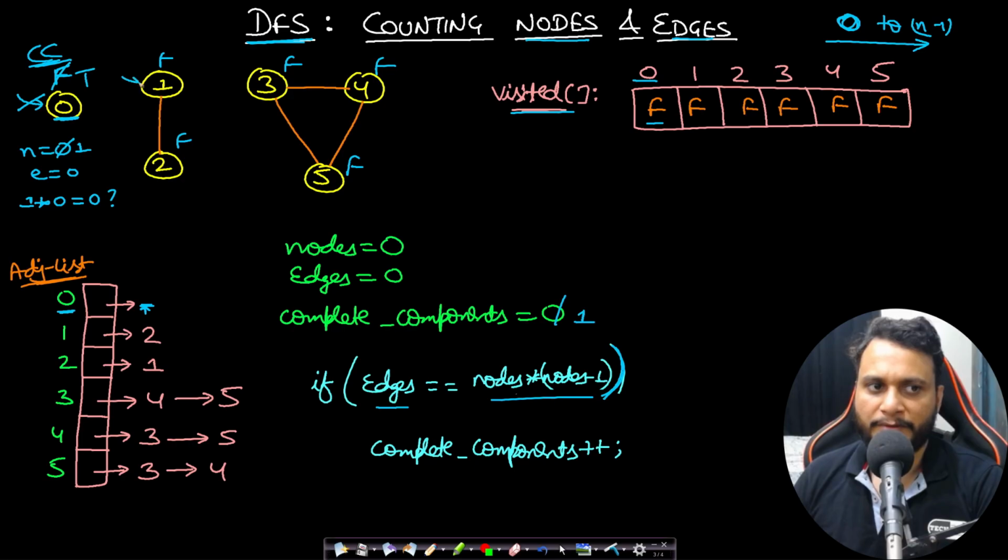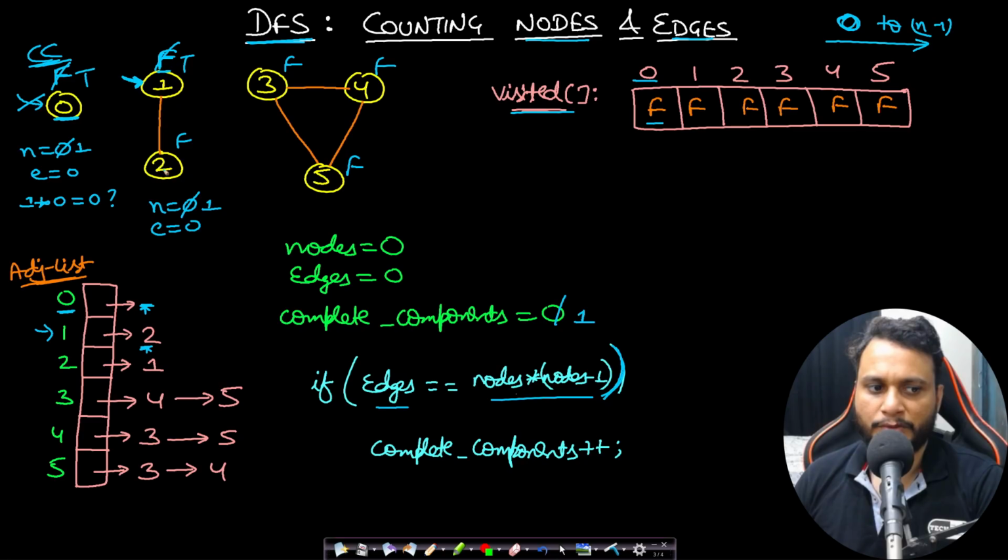Now I will be trying DFS from 1. Can we apply DFS? Yes, because this is unvisited. Okay. So I'll be starting a node counter with 0, edge counter with 0. As soon as you reach 1, you mark it as visited and you increment the node counter to 1. Now from this 1, what is the adjacency list saying? We can go to 2. So yes, I can go to 2.